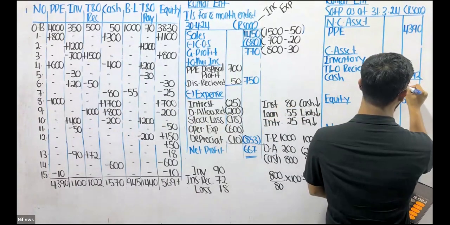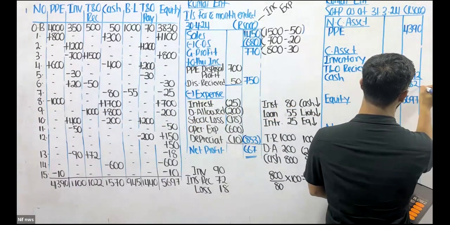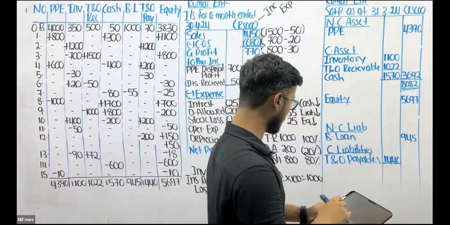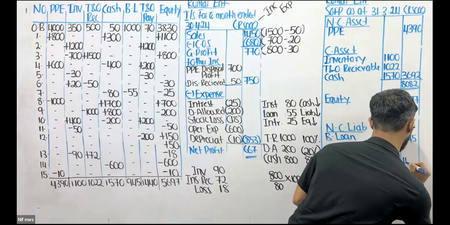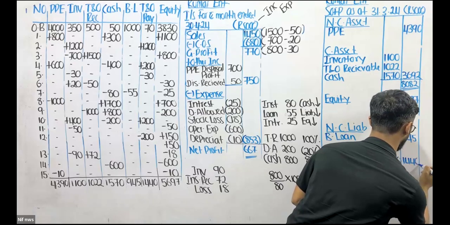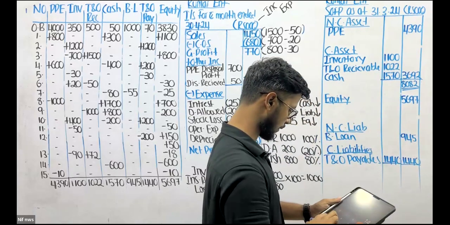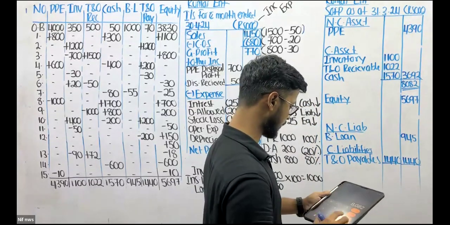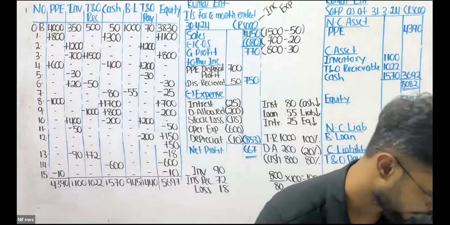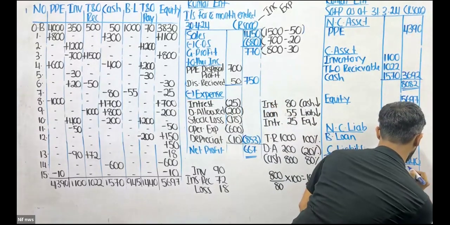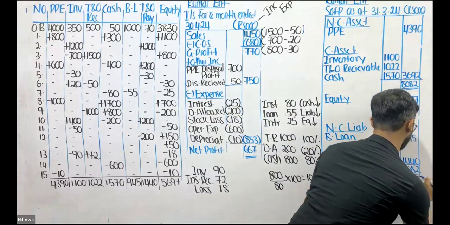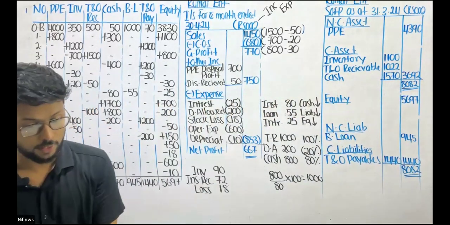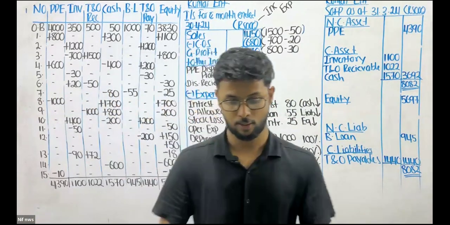That is 8,082, which is my total asset. Take the trade and other payable to the opposite side. 1,440 plus 945 plus 5,697, and that gives me 8,082. There you go. So that's basically the total discussion of this question.